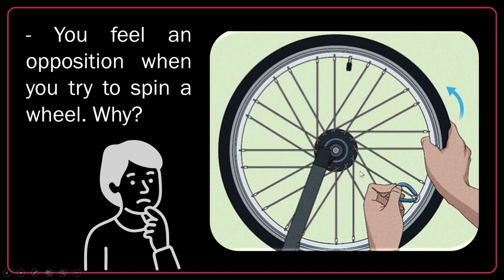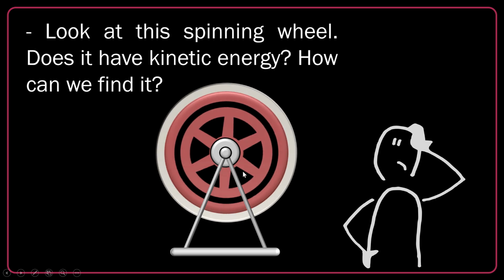I make a bicycle upside down and try to spin this wheel. You know that when you try to spin the wheel, you feel an opposition. What is this opposition for? Okay, now it's spinning. Let's say there is no friction, nothing against the spin of this wheel.